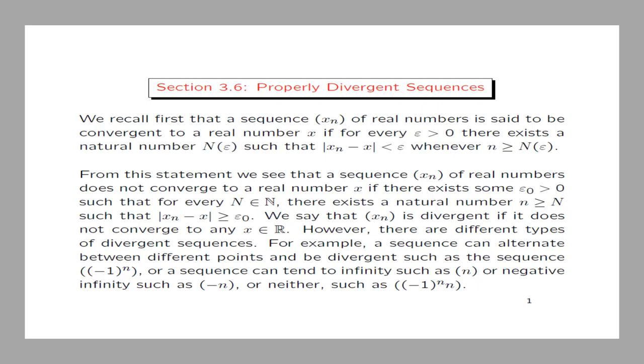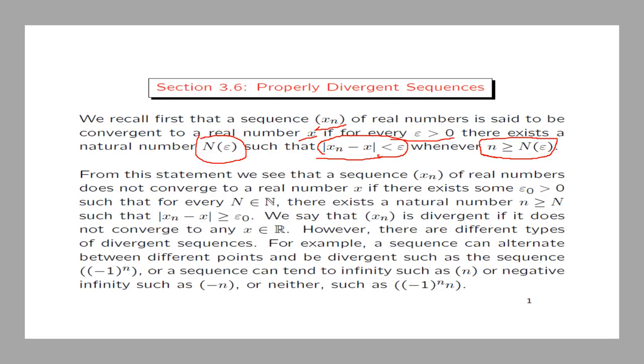So recall that a sequence xn is said to converge to a real number x if for every epsilon bigger than 0, one can find a natural number, capital N epsilon, such that the distance between xn and x is less than epsilon, whenever small n is bigger or equal to capital N epsilon.